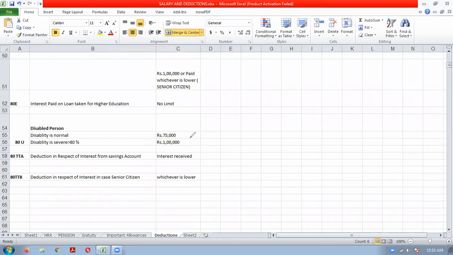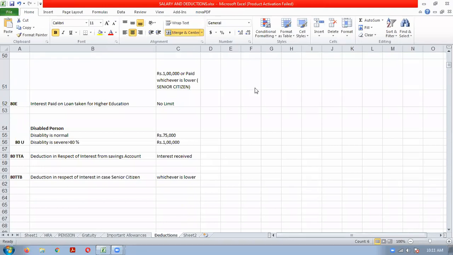Just a person has to take a certificate from a registered medical practitioner, means a doctor, that this disability is there and the percentage of disability. If it is more than 80%, then he can claim up to 1 lakh rupees. Otherwise, he will get up to 75,000. Even if he is not incurring any expenditure, that person can still claim the deduction. Only thing is that you should have a certificate from the registered medical practitioner. So these are the limits.